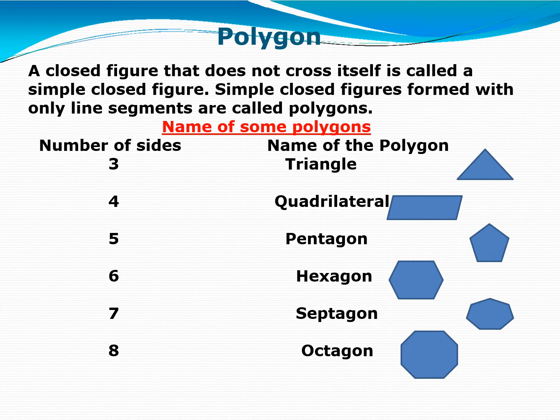First, a 3-sided figure, everybody knows it, is a triangle. A 4-sided figure, a figure that has 4 sides, is known as a quadrilateral. If a figure has 5 sides, we call it a pentagon. A figure that has 6 sides is known as a hexagon. A figure that has 7 sides is known as a septagon, and an 8-sided figure is known as an octagon.